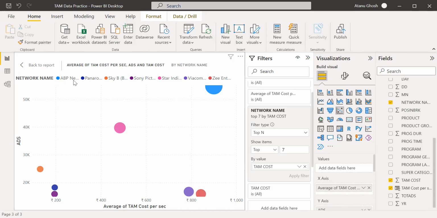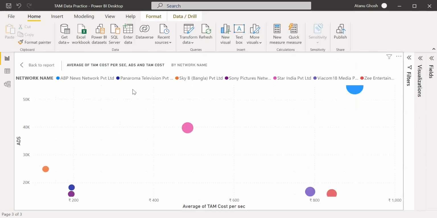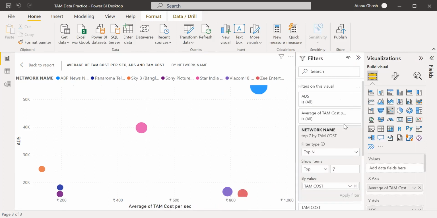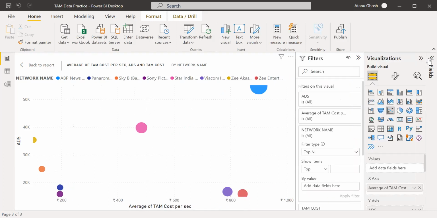Let's see. How many are there? Not many, I think. 1, 2, 3, 4, 5, 6, 7. No, so it's actually 7. So I don't need to put a filter that way. Okay, so it's okay. Now there are more. 1, 2, 3, 4, 5, 6, 7, 8 are there. Okay, fine. 8. So this is, we can of course justify the